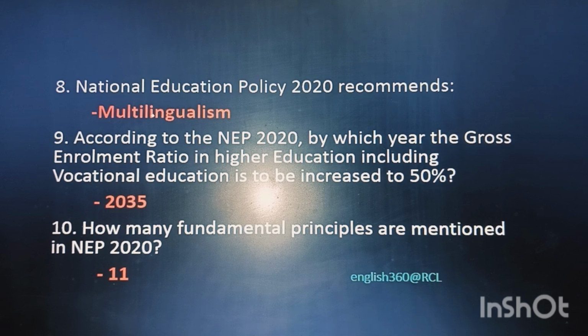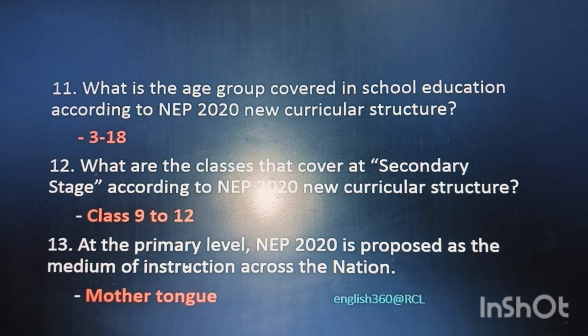Question 8. National Education Policy 2020 recommends multilingualism, Bahubhasi. Question 9. According to NEP 2020, by which year is the gross enrollment ratio in higher education, including vocational education, to be increased to 50%? The answer is 2035. Question 10. How many fundamental principles are mentioned in NEP 2020? The answer is 11.